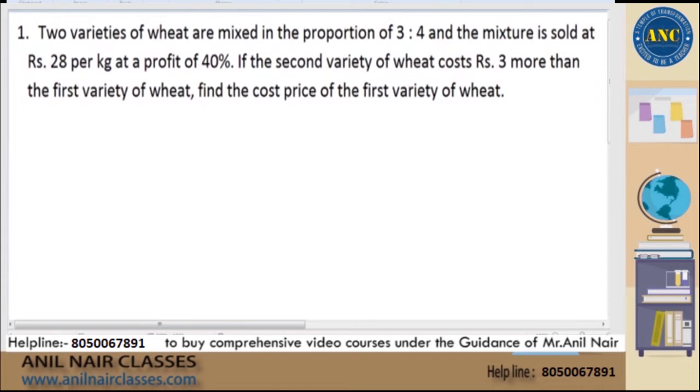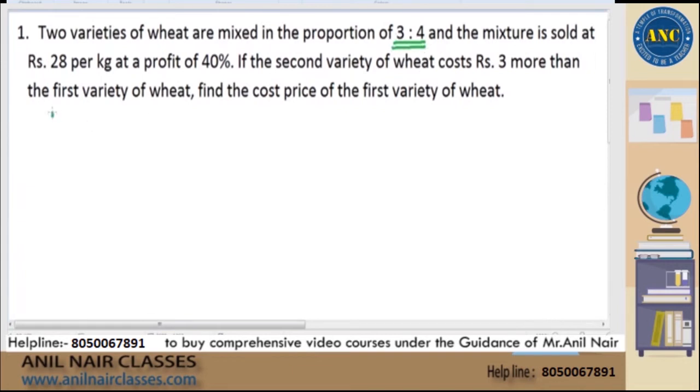Now see here, sir. Let us come back to this problem. Listen to this carefully. Same logic I will implement. Let us read statement by statement. First statement says, two varieties of wheat are mixed in the proportion of 3:4.